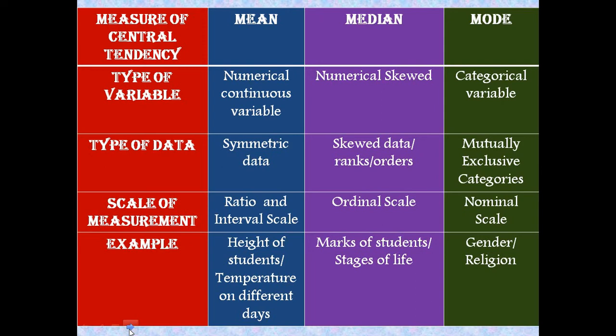So when our data is numerical skewed, or we have our data in ranks, or the scale of measurement is ordinal scale, in that case we use median as central tendency. Example, marks of students, we can calculate mean also for marks of students. But if our data is symmetric, only then we calculate mean, and if our data is skewed, then we calculate median